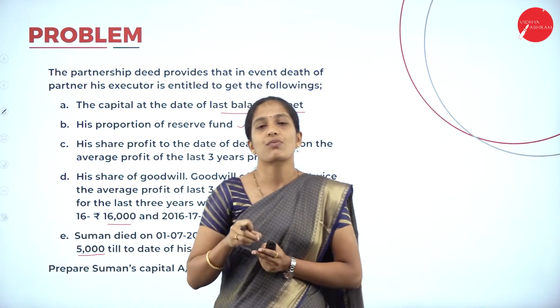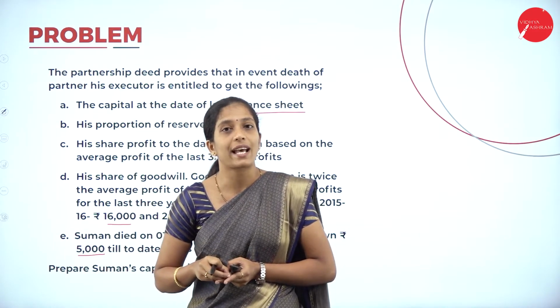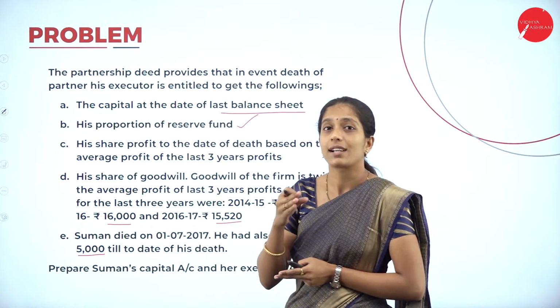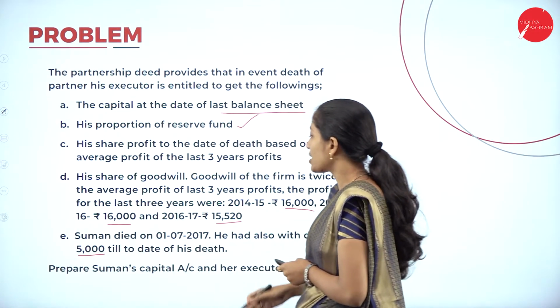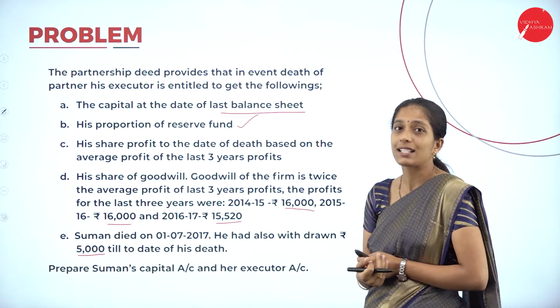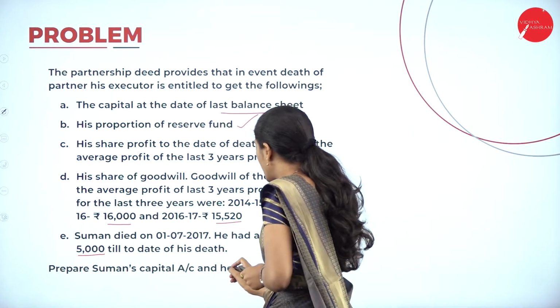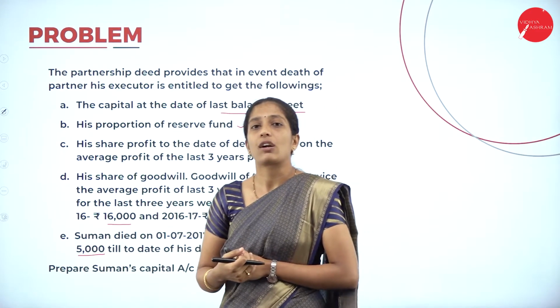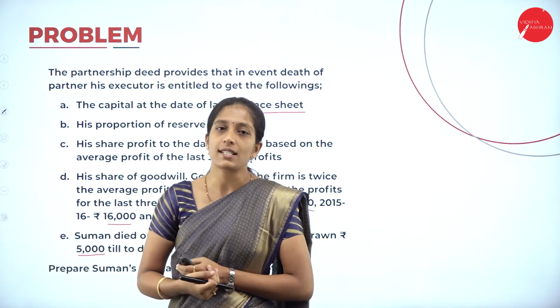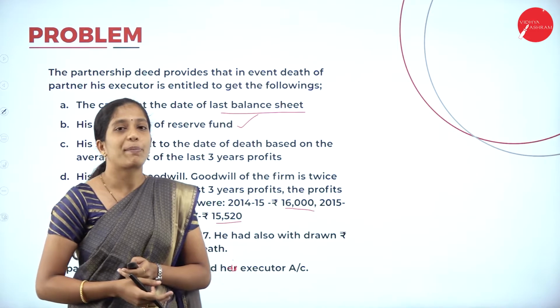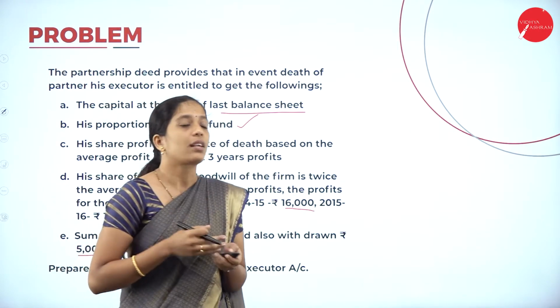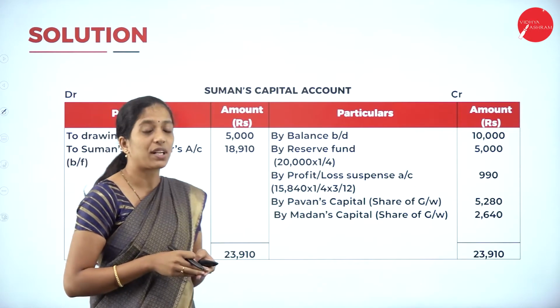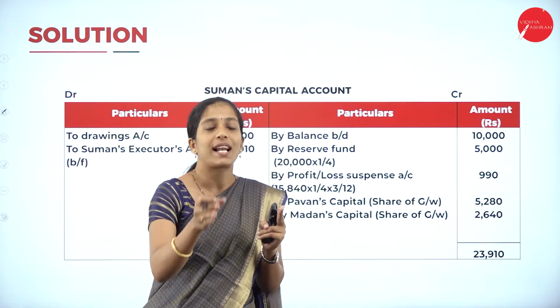Now, 5,000 has been withdrawn by Suman. If an amount is withdrawn by the partner, what is it called? So 5,000 is drawings. Prepare Suman's capital account and his executor's account. So we have to prepare Suman's capital account as well as his executor's account. Now first we shall prepare Suman's capital account. So what is the format of the capital account? We will have a debit side as well as a credit side.